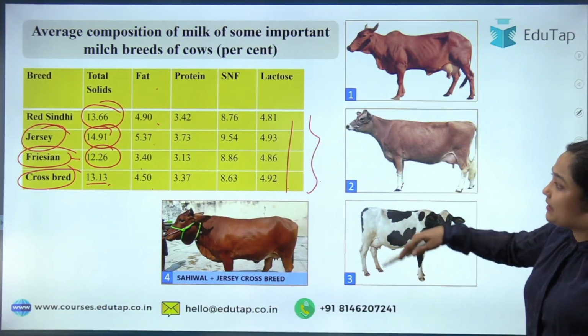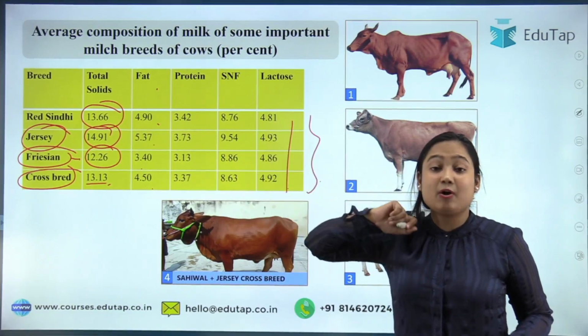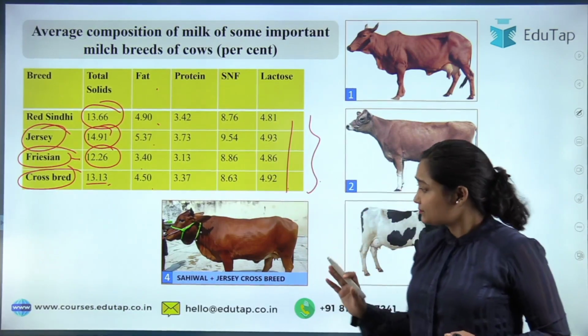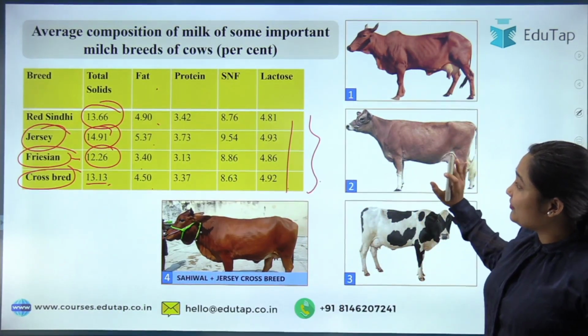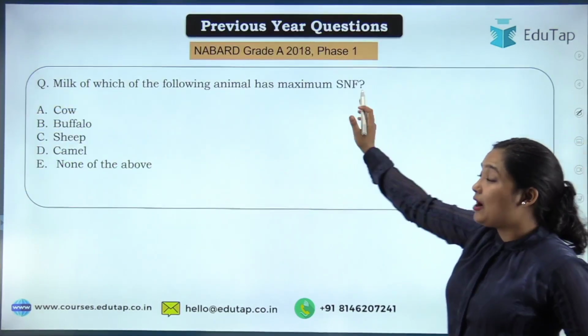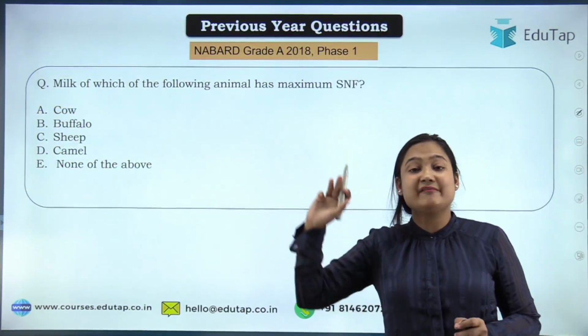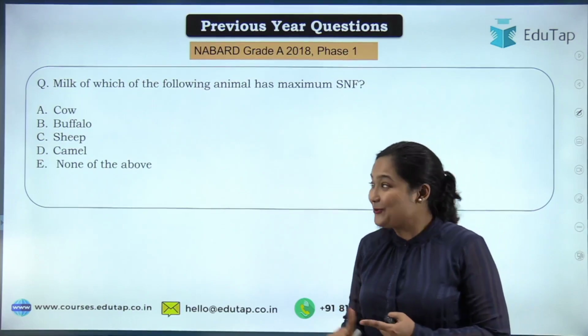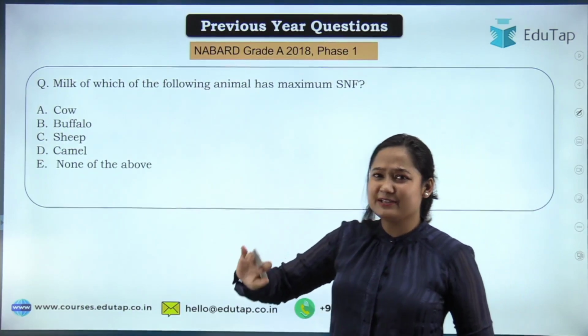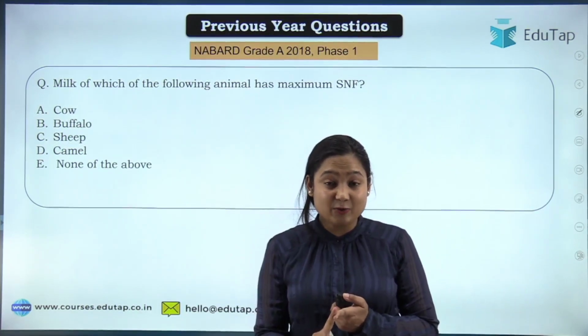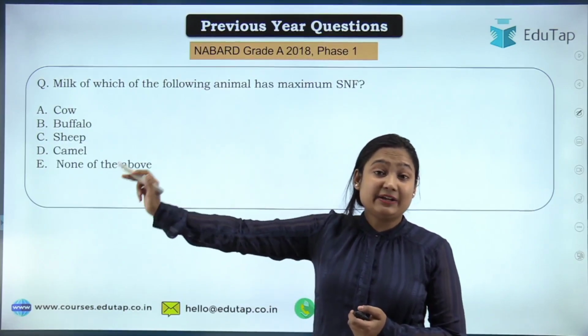So as you can see, the cows are there, the milk composition are also present in the same table. Okay, now that is out of the way. I think it covers it all. Now let's move to the PYQ that we have discussed at the start. Now you will be able to easily give the answer, and if you not, you'll have to just remember the table that we have discussed.